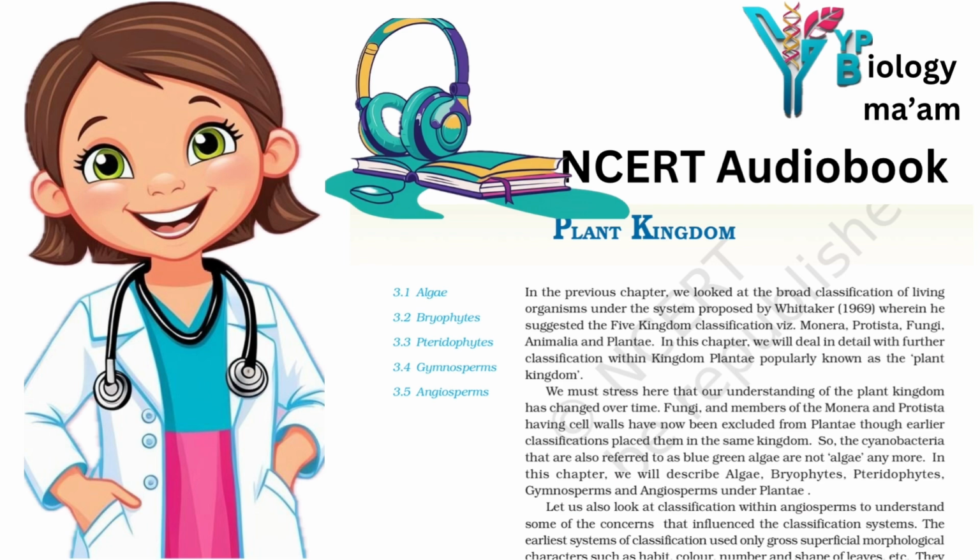The antherozoids are released into water where they come in contact with archegonium, and an antherozoid fuses with the egg to produce the zygote. The zygote does not undergo reduction division immediately. It produces a multicellular body called a sporophyte. The sporophyte is not free-living but attached to the photosynthetic gametophyte and derives nourishment from it.